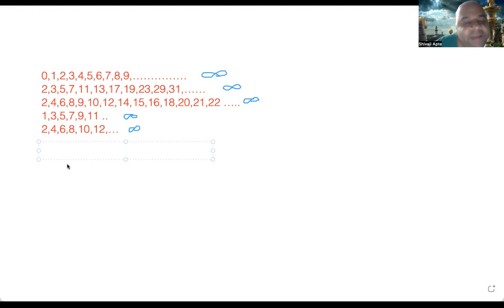And if you consider prime numbers, they are very few actually, because the ratio keeps falling. In the first 10 positive numbers, 4 of them are prime: 2, 3, 5, and 7. Then 10 to 20 also there are 4: 11, 13, 17, 19. But then it becomes only 2: 23, 29. Then again only 2: 31 and 37.